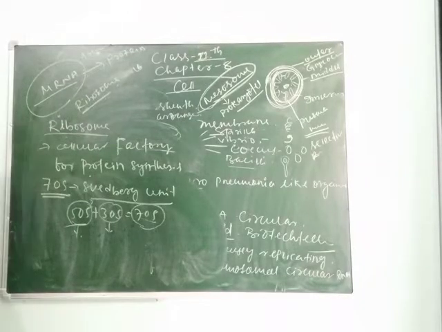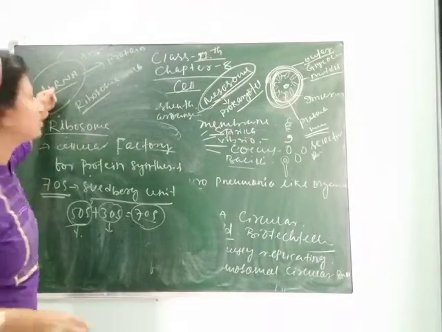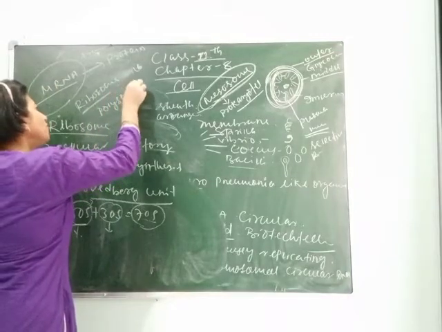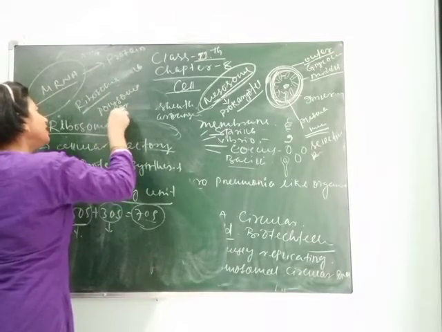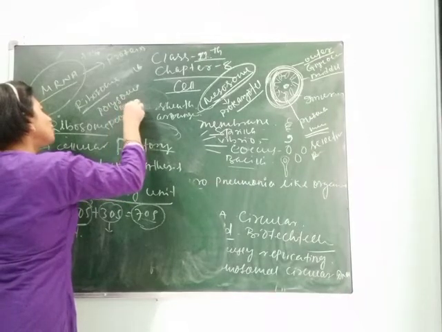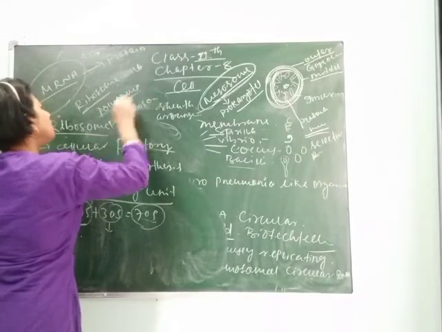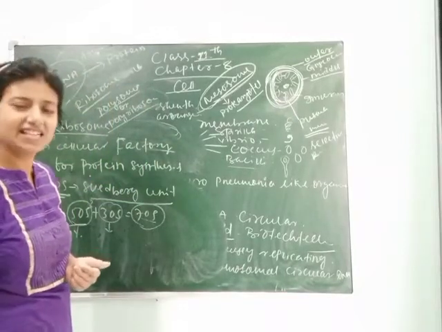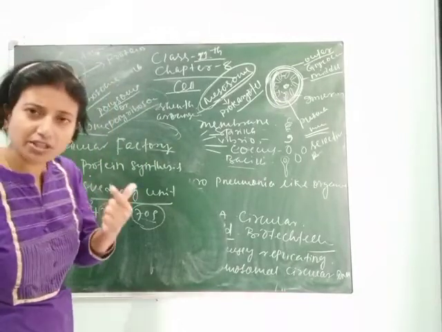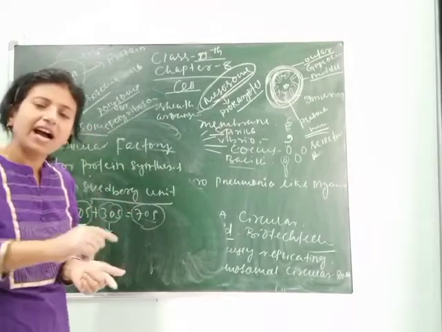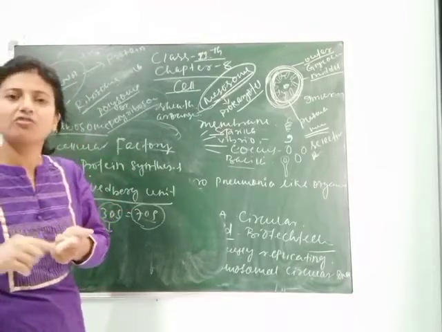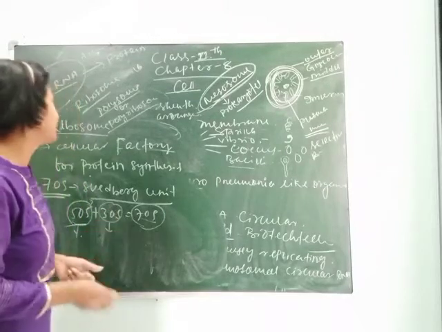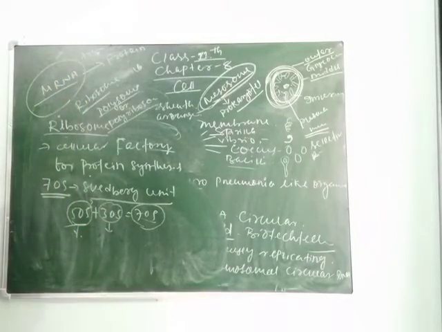The group of ribosomes attached to mRNA is called a polysome, or we can say polyribosome. Polysome or polyribosome takes part in the process of translation. Translation is the process of conversion of mRNA into protein. It's called translation in biology. Clear? Next, let's move to inclusion bodies.